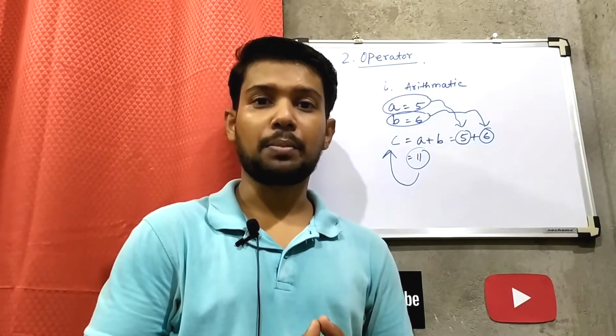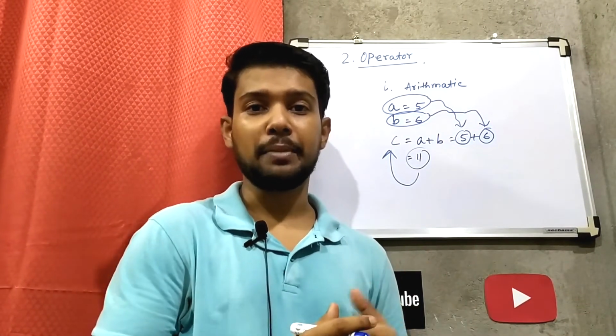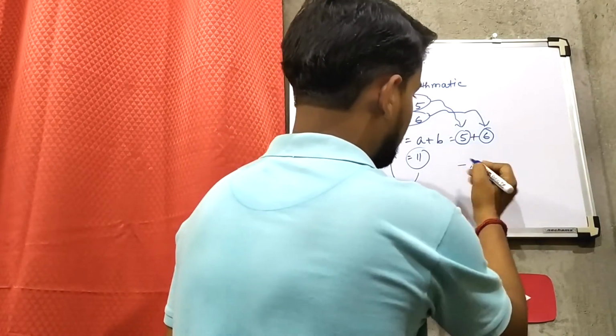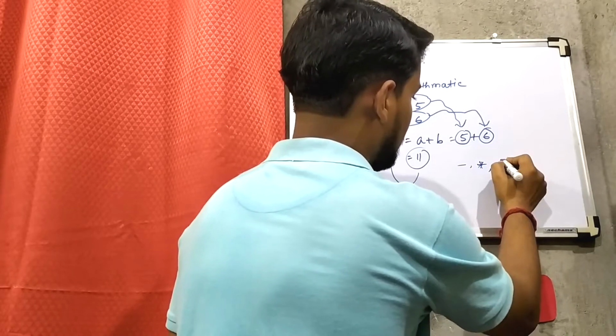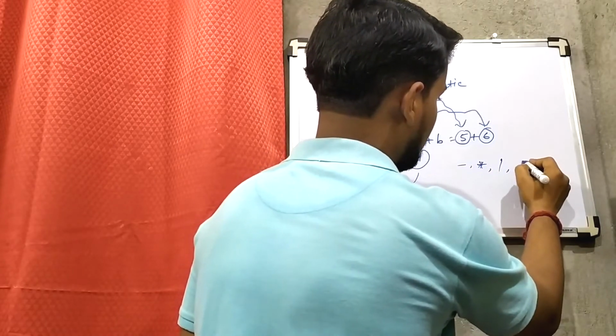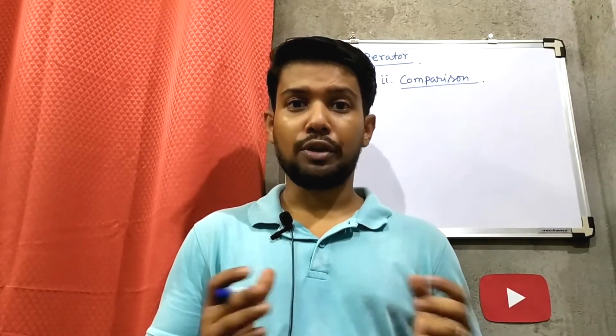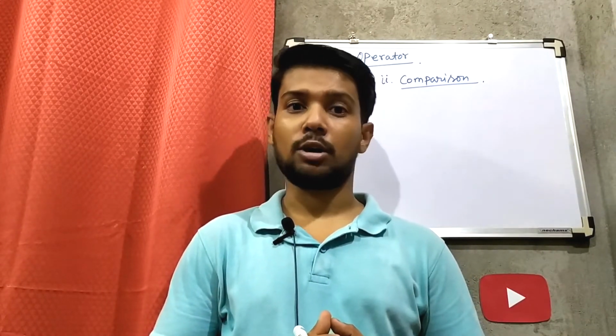Similarly, many other operations are possible in arithmetic operations, like subtraction, multiplication, division, modulus, and exponent. Comparison operators are used when you want to compare two different variables or operands.